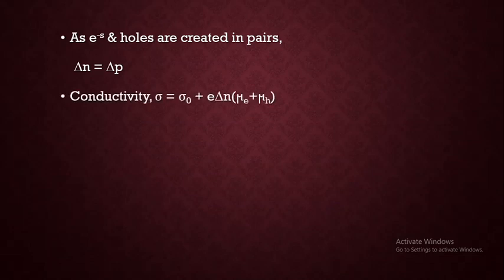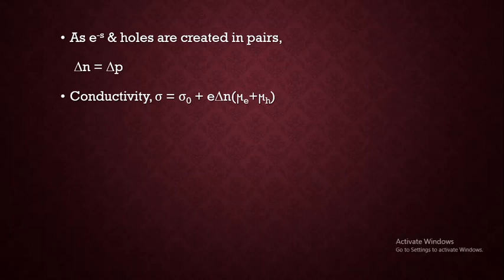Based on that, the conductivity will change from sigma naught to sigma, where sigma will be equal to sigma naught, that is the static conductivity, plus the conductivity due to the photons, that is the change in conductivity, e delta n into mu e plus mu h.